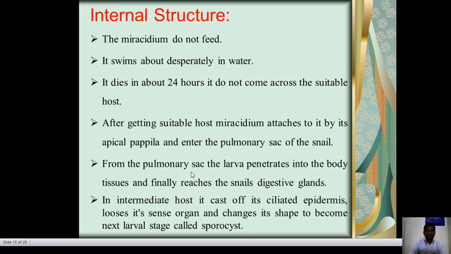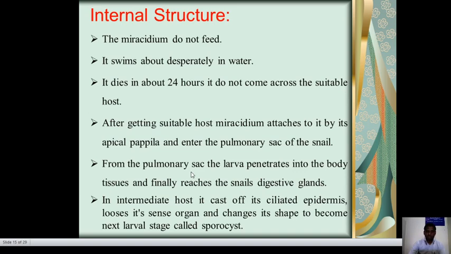Then the internal structure. The miracidium does not feed. It swims about freely in water. It dies in about 24 hours if it does not come across a suitable host. After getting a suitable host, it attaches to it by its apical papilla and enters the pulmonary sac of the snail.